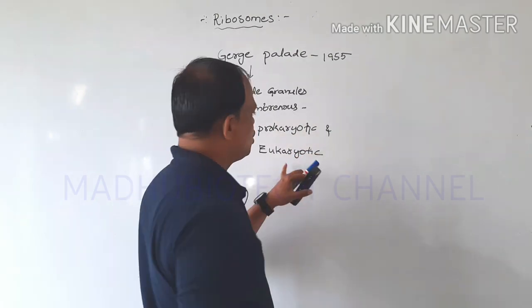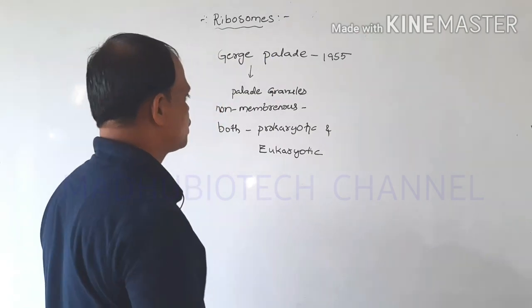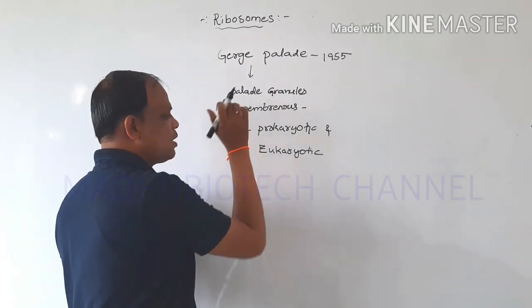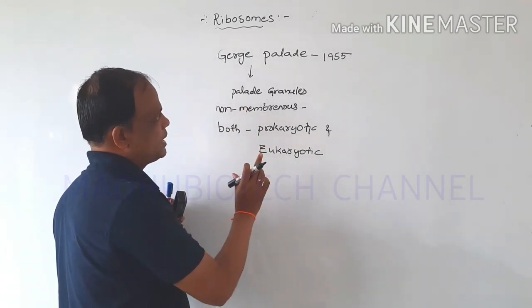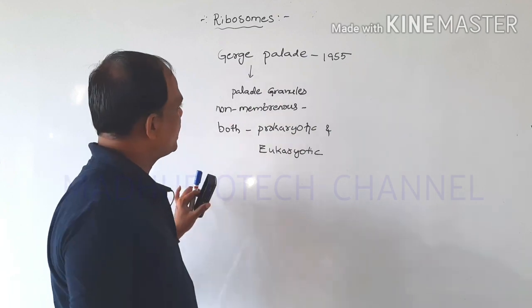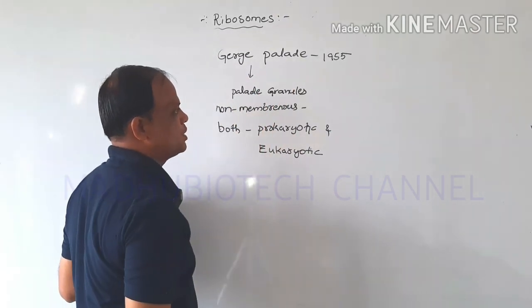Both cell types contain ribosomes. So the first discoverer is the scientist George Palade, hence they are also called Palade granules.